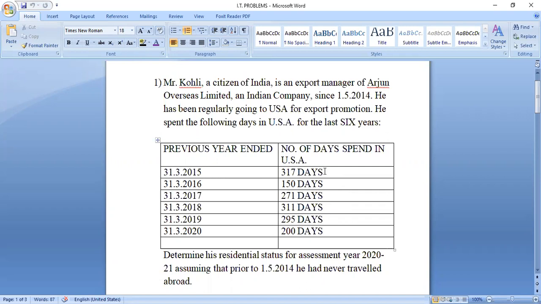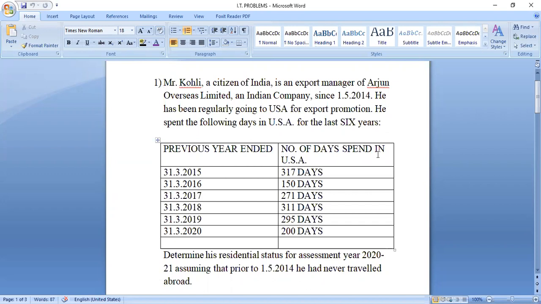That means if we spend in USA 317 days, the remaining days are spent in India. How much are the remaining days out of 365? Let us take 365. So we have to calculate how many days are spent in India for all these 6 years. You know what is spent in USA. You have to find out the number of days spent in India.